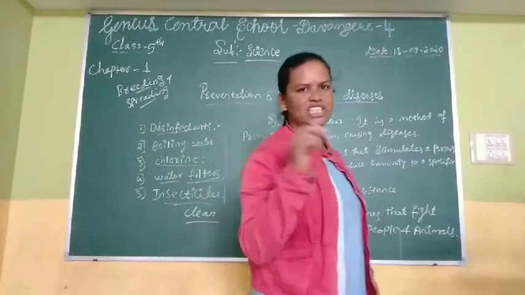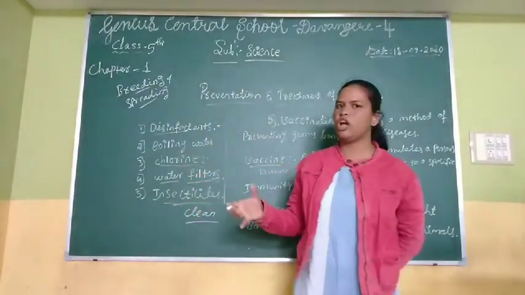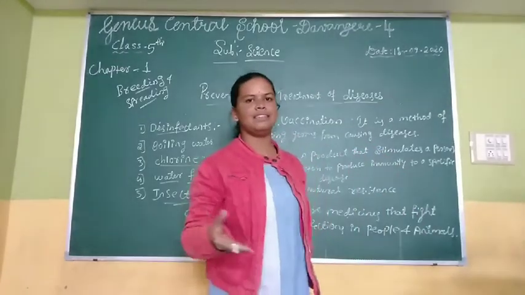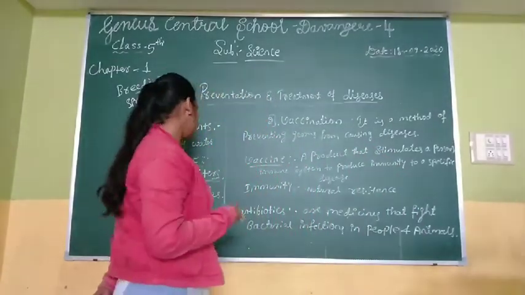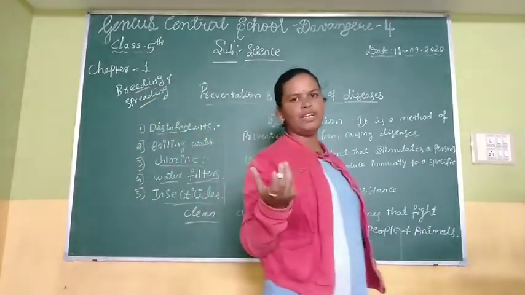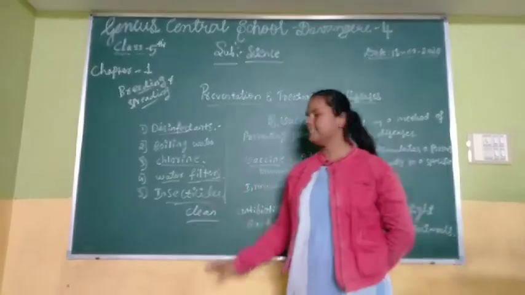Brush your teeth, wear good clothes, wash the clothes, and take a daily bath. You have to take a daily bath, wash your clothes, and eat healthy balanced diet food, then you can prevent the disease.